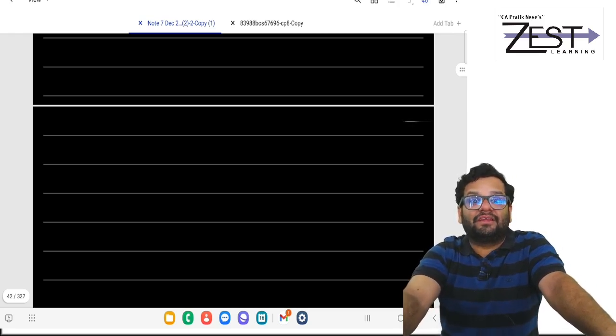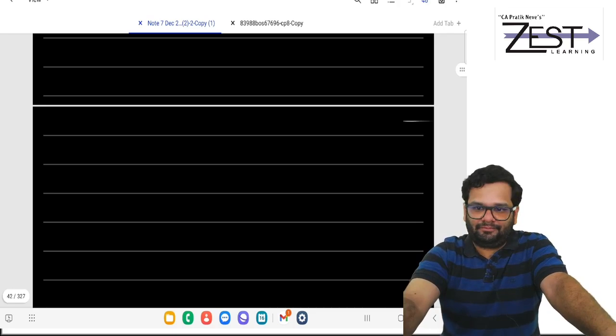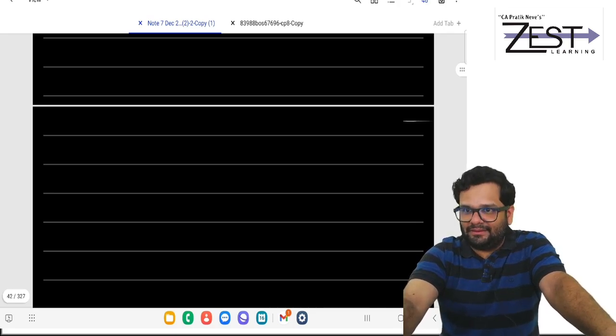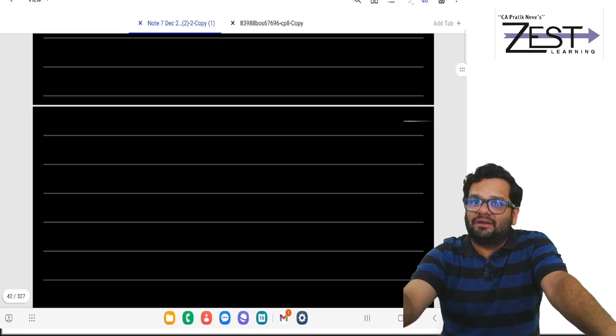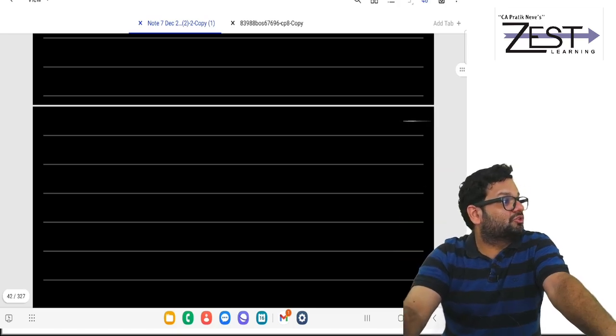Got it? Then comes your favorite presumptive taxation. 44AD, 44ADA, 44AE. AD is for those individuals, HUF, firm other than LLP, who are engaged in business and whose turnover during the PY is not exceeding rupees 2 crores.